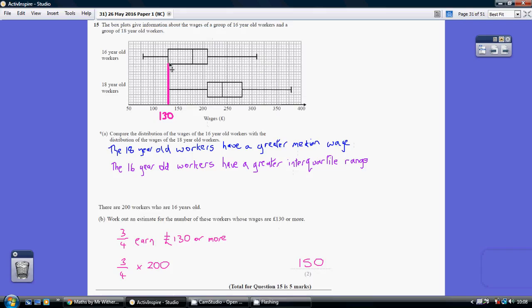So how many earn more than 130? Well, if this is a quarter of the way up, 3/4 are after this 130. So what are 3/4 of 200? Well, 200 divided by 4 times by 3, 150 of the 16-year-olds.